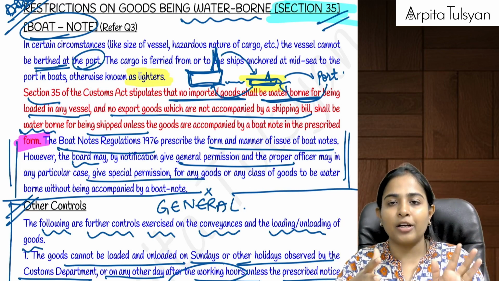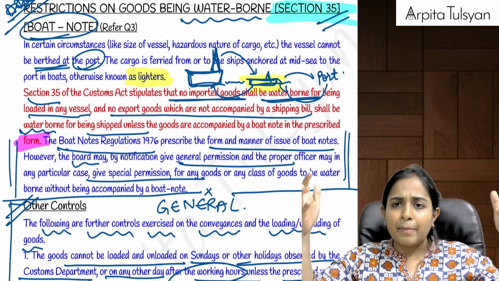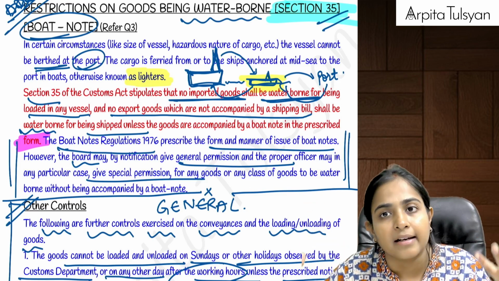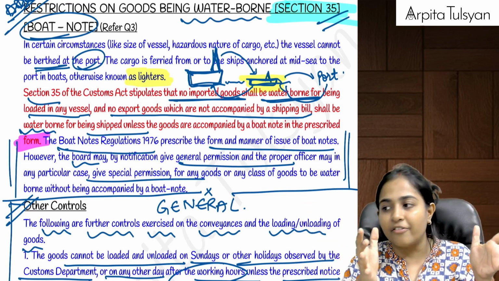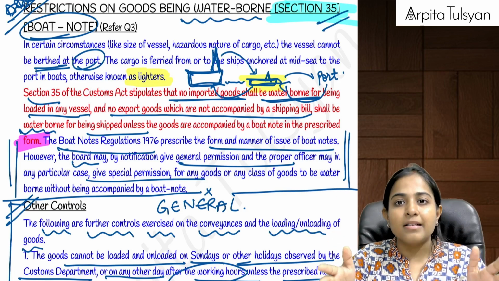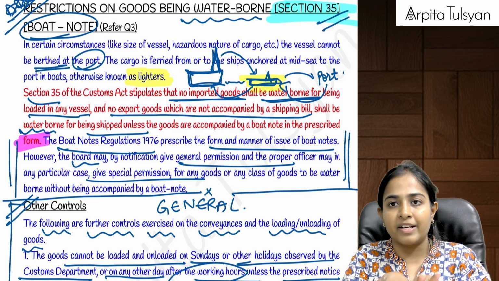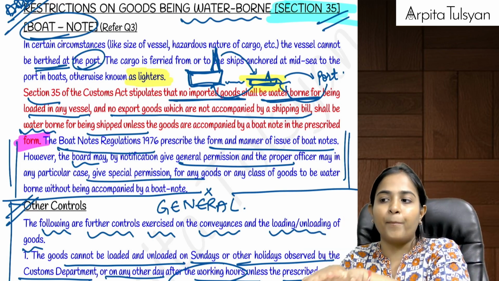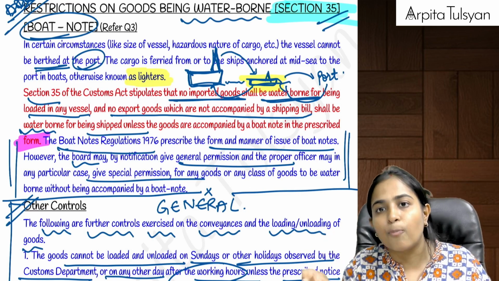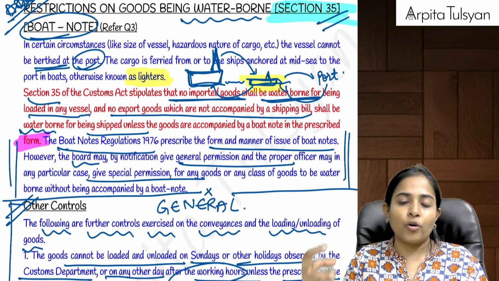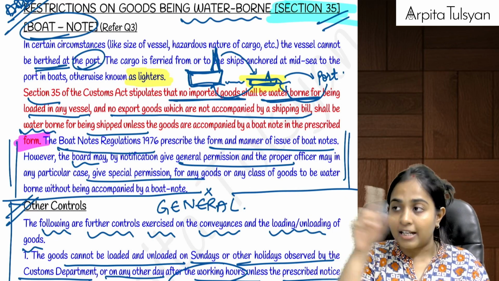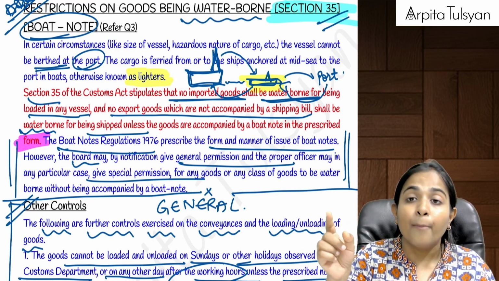Let's say there is a particular vessel which has come into India, and maybe because of the size of the vessel, or because of any other reason, it is not possible to bring that big vessel up to the customs port. So in the mid sea itself, we are going to stop that big vessel, and from there the goods will be put into small boats. The goods will be transferred to the small boats, and these boats will then bring the goods to the port. When you are bringing the goods via these small boats to the port, then that transport should be accompanied by the boat note.